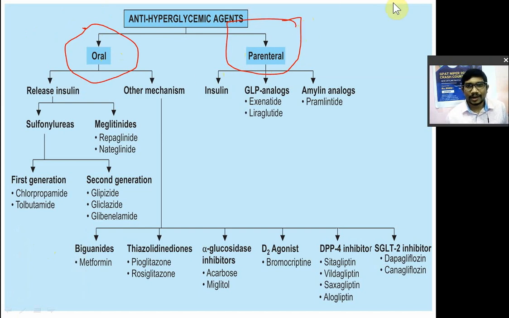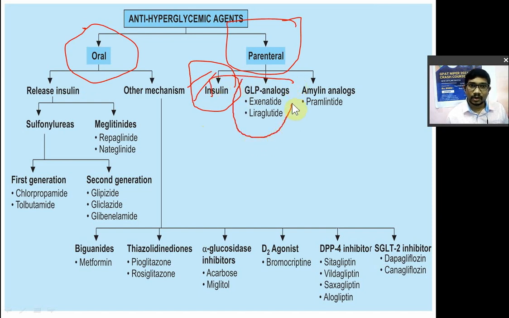Now, parenteral drugs. In that you will have different kinds of drugs. The first parenteral drug is insulin. We have seen about insulin already, so I'm not going to discuss it. The second drugs given by the parenteral route are known as GLP analogs.